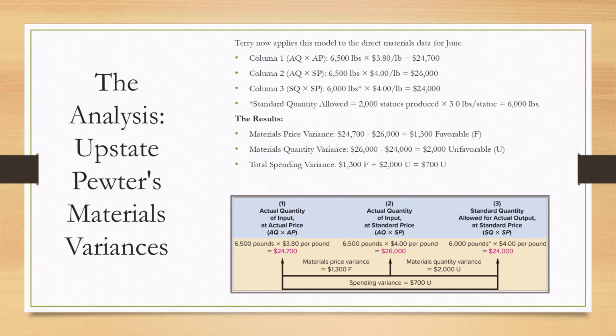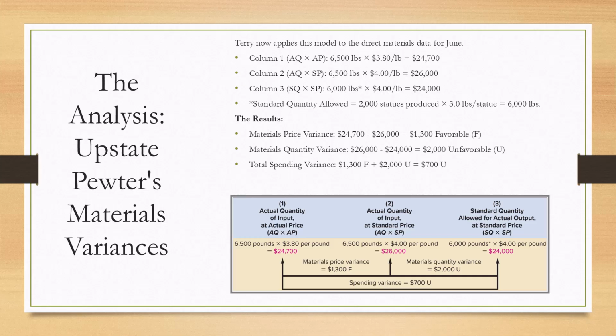Now, Terry applies this model to Upstate Pewter's direct materials data for the month of June. In column 1, the actual cost was $24,700. In column 2, we calculate what the 6,500 pounds of material should have cost at the standard price of $4, which is $26,000. In column 3, we calculate what should have been spent for the 2,000 statues produced. The standard quantity allowed is 6,000 pounds, which at the standard price of $4 gives us a flexible budget of $24,000.